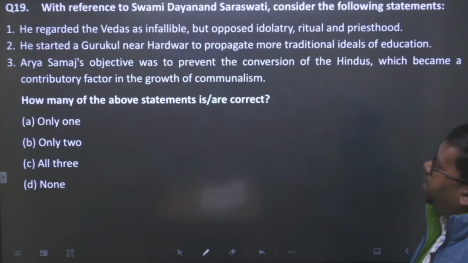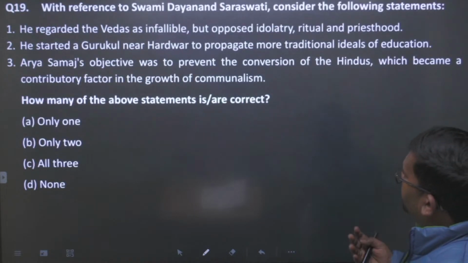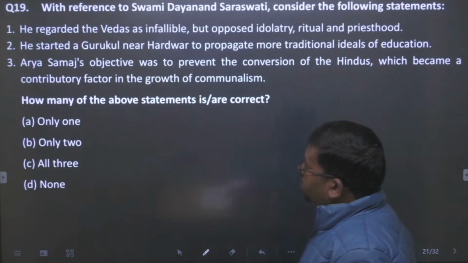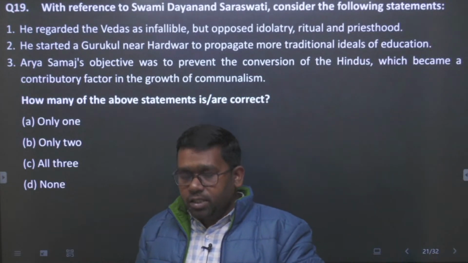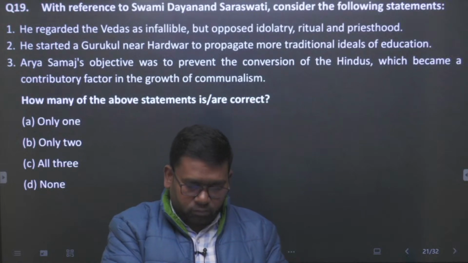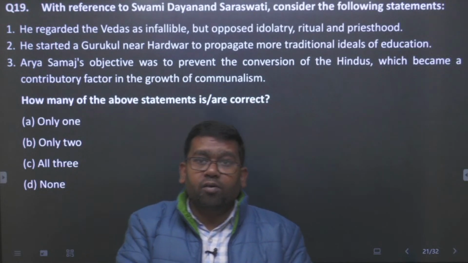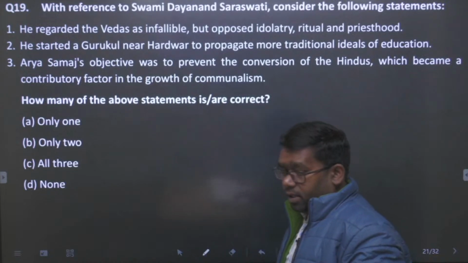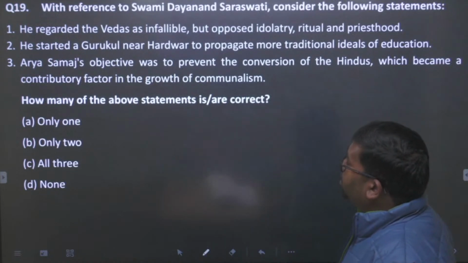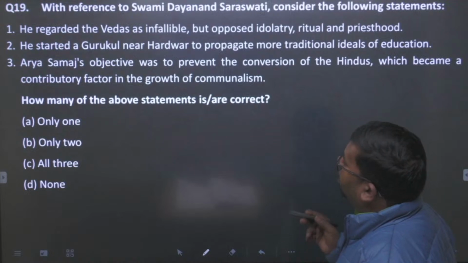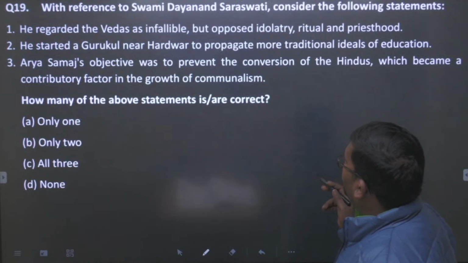Then question number 19 is related to Swami Dayanand Saraswati. Let us see how many statements out of these 3 are true here. We will talk about which of the 3 statements are true one by one. Statement 1: he regarded the Vedas as infallible but opposed idolatry, ritual and priesthood.